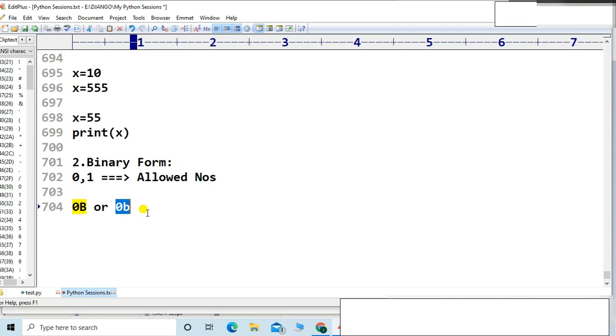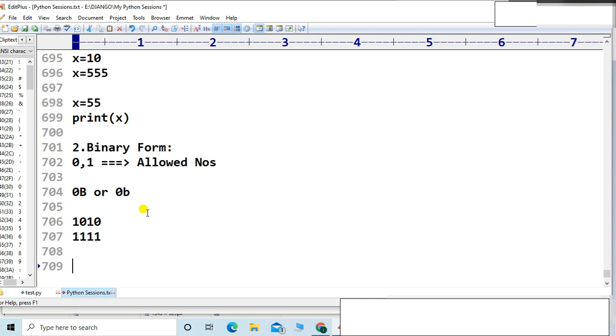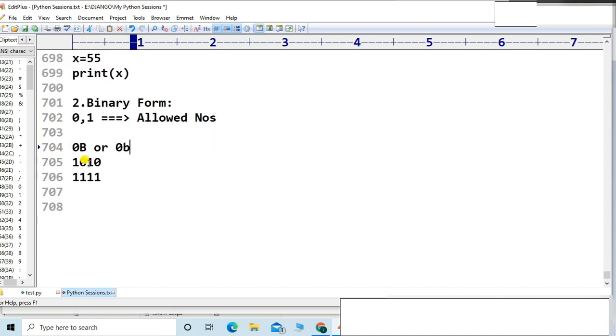For the rest of the number, suppose your binary number is 1010. I think it is 10. And 1111 is 15. Everyone is very much aware of that, it is a very basic concept. Now let me assign this value to my x variable. x is equal to, first I have to write 0b or 0B. Why do I have to write it? Because I have to tell the Python machine that I am assigning a binary value. Python is not that intelligent.